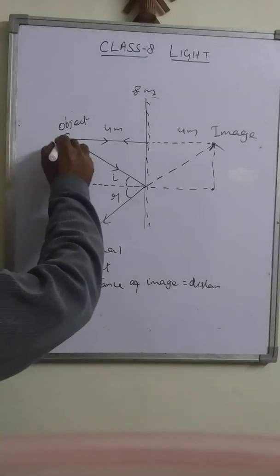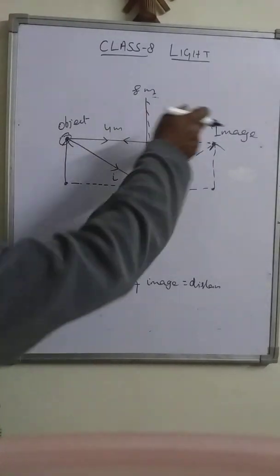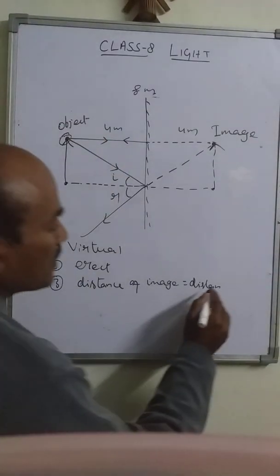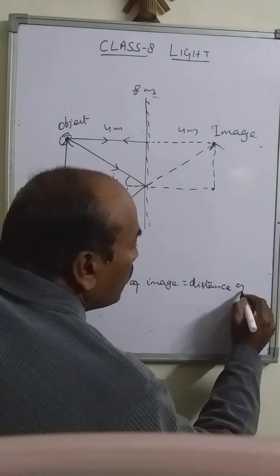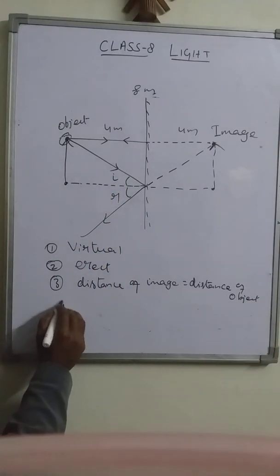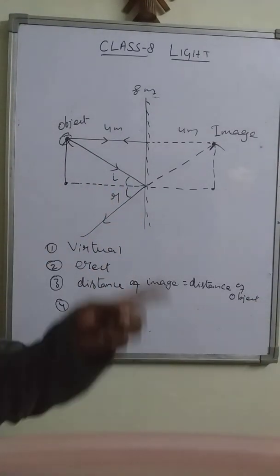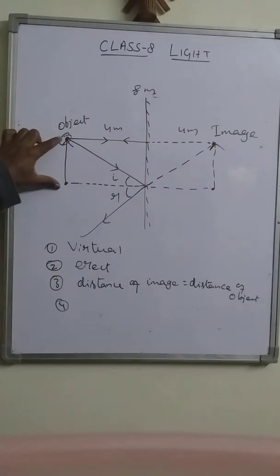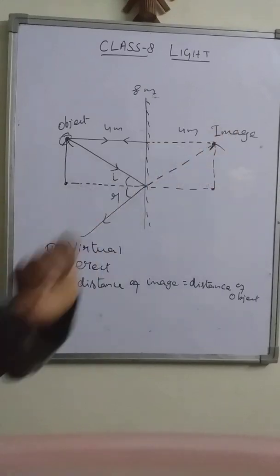Right? For the object, the image appears to be at double its original distance. And then size. Again, by taking the congruent triangles, we can prove that this side is equal to this side.